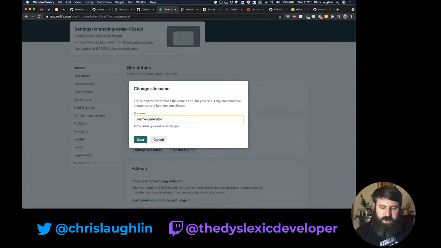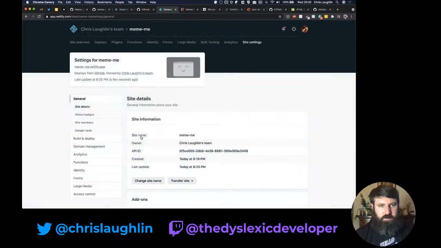Meme generator or meme gen. Generator is a bit long-handed, but I'm pretty sure I'll get it. Maybe not. Meme gen. Oh, for fuck's sake. Meme me. There you go.